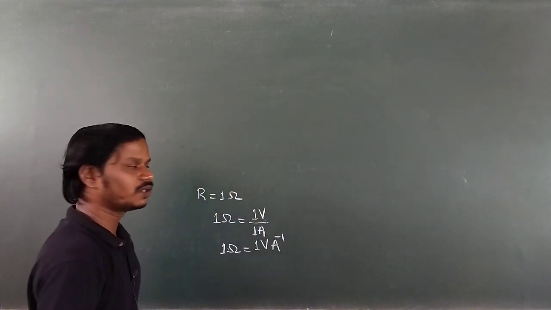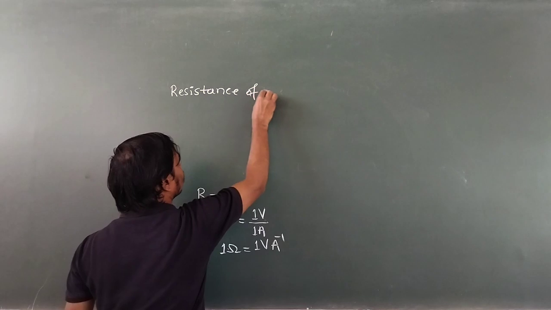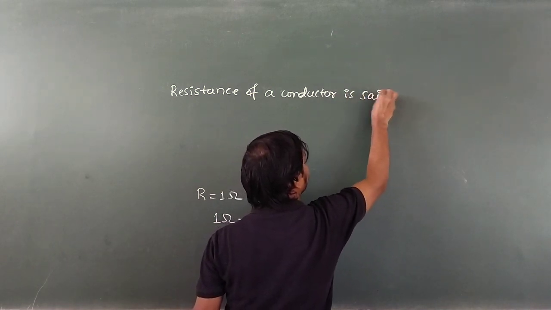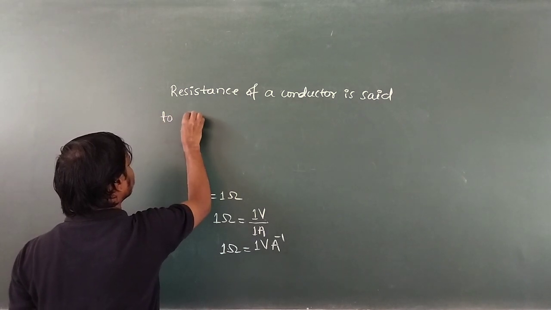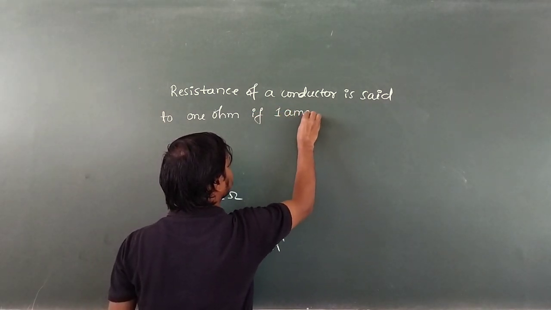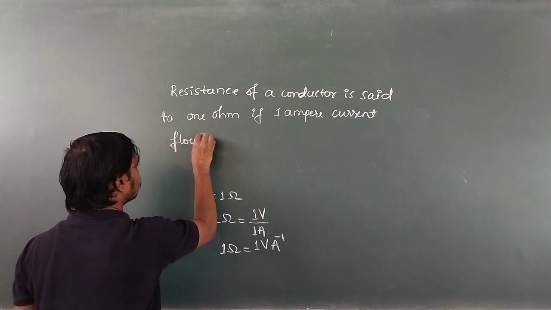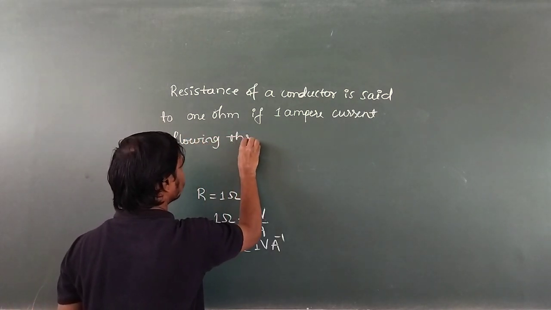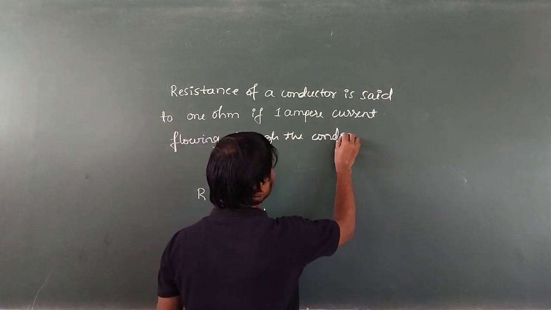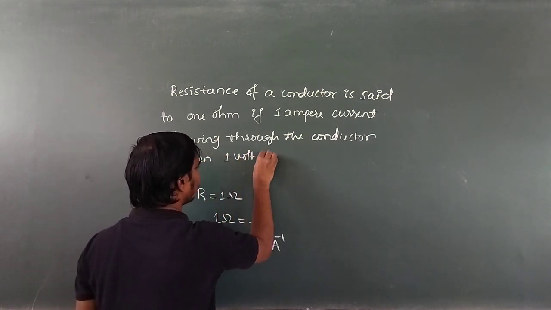Resistance of a conductor is said to be 1 ohm if 1 ampere current flowing through the conductor when 1 volt potential difference applied across it.